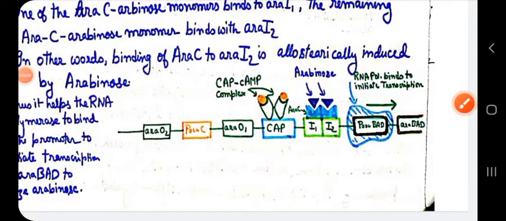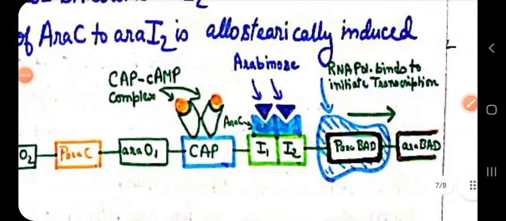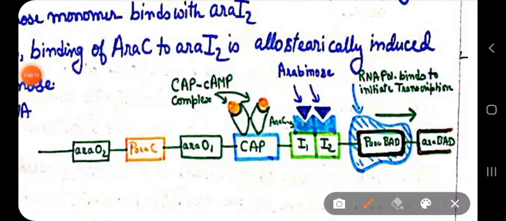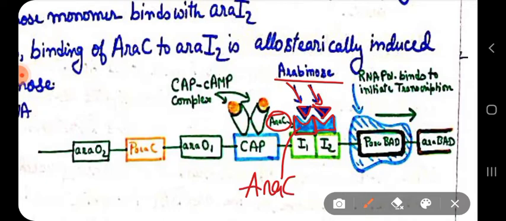As you can see in this image, arabinose has been attached in the form of a triangle. I have shown it attached with ARA-C. So these light blue ones are your ARA-C. These are your ARA-C dimer.